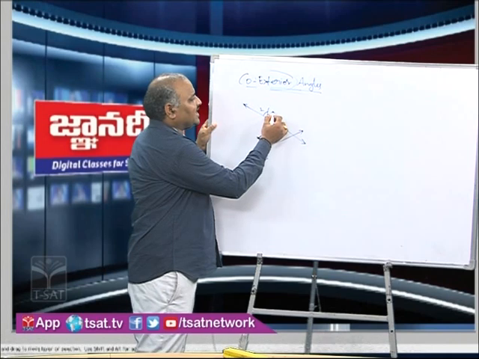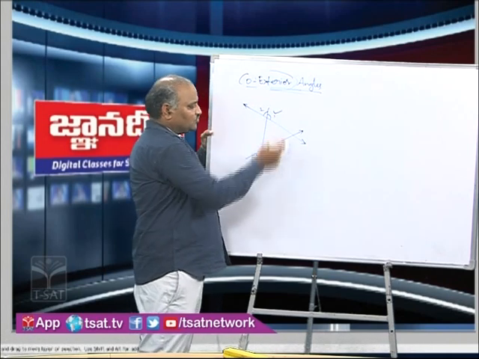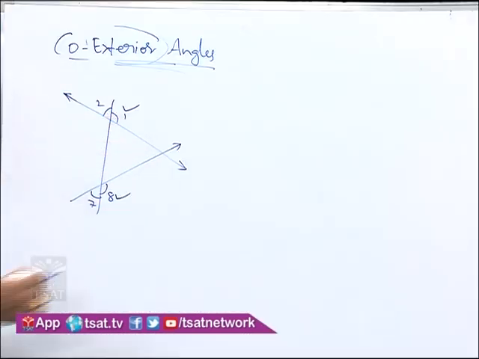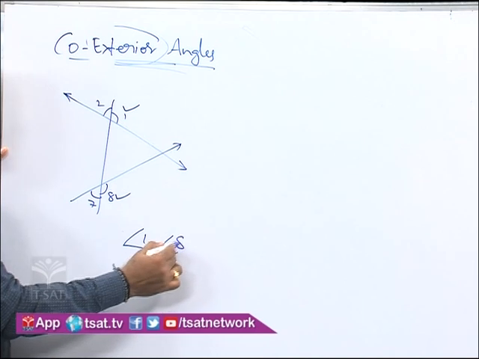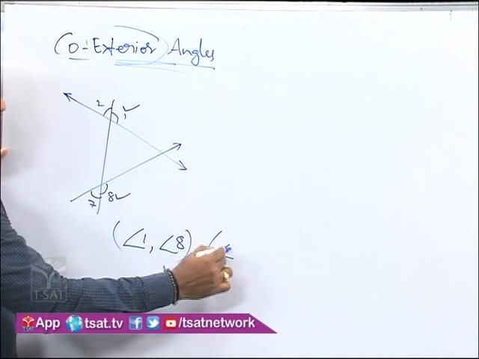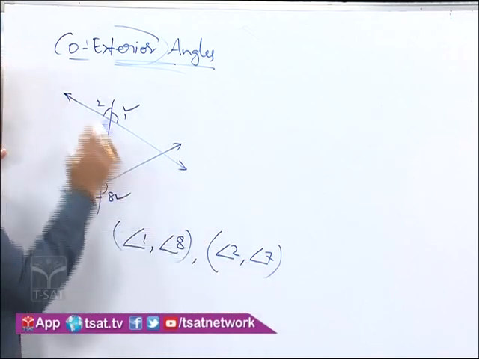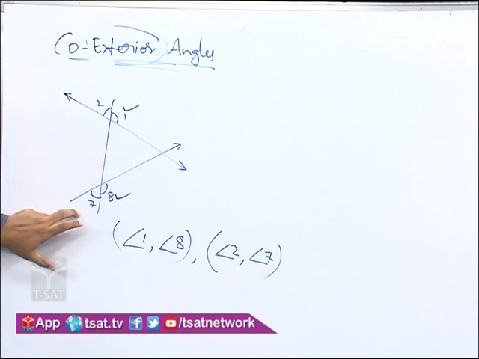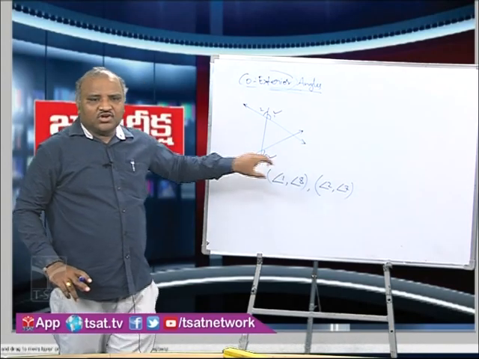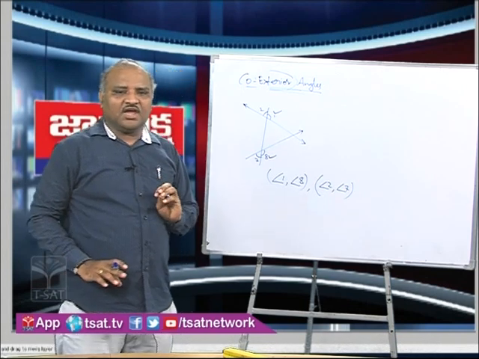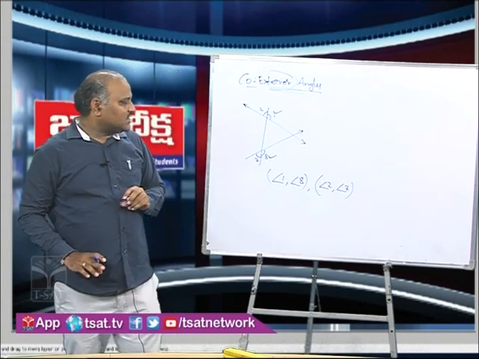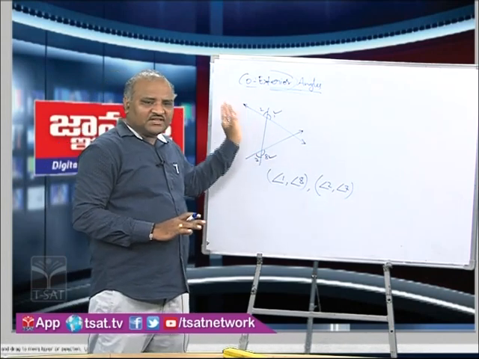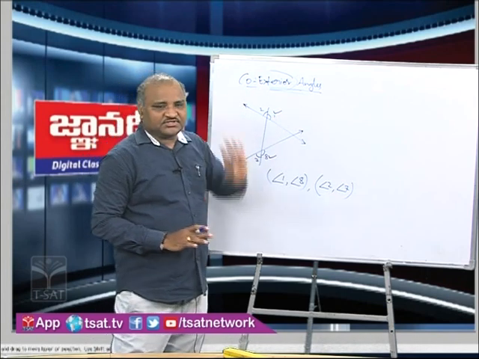So we can see clearly, if we consider 1, then 8 can be considered as a pair, 1 and 8. So one pair is 1 and 8, and the other pair is 2 and 7 clearly. These two are called a pair of co-exterior angles. These two are another pair of co-exterior angles. Okay, 1 and 8, 2 and 7. So these are the different types of pairs of angles related to transversal.